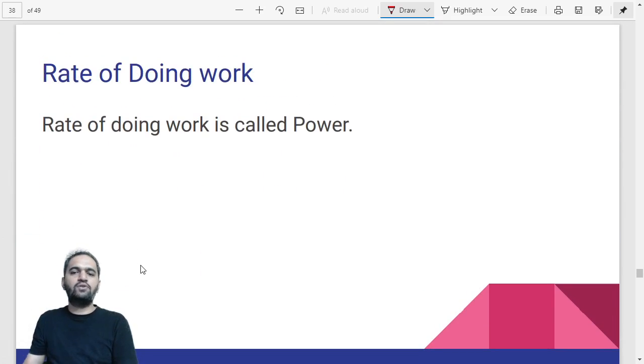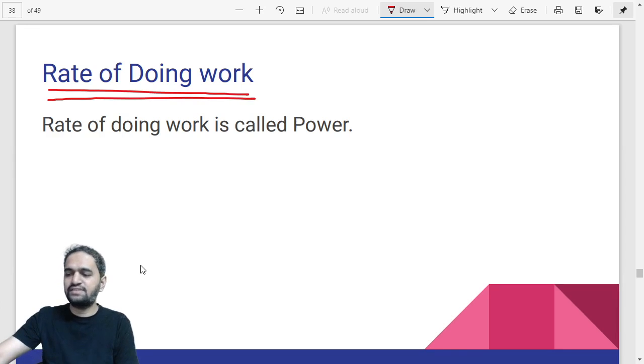Now let us talk about something called power. This is the new physical quantity we are going to learn in this lesson. Rate of doing work. Let us try to understand this. What is rate of doing work? Rate of doing work is called power. Okay, the physical quantity we are saying is the rate at which it is done.